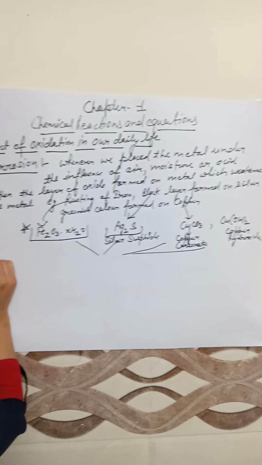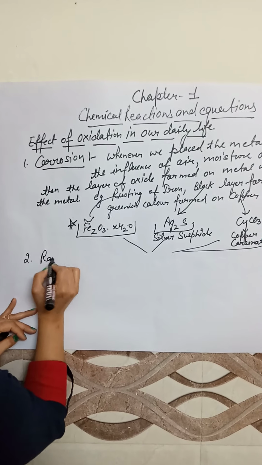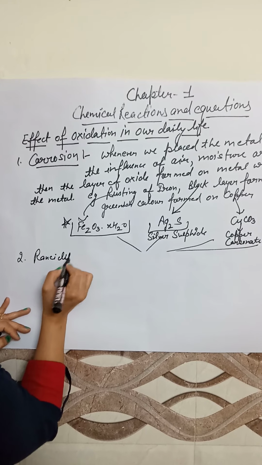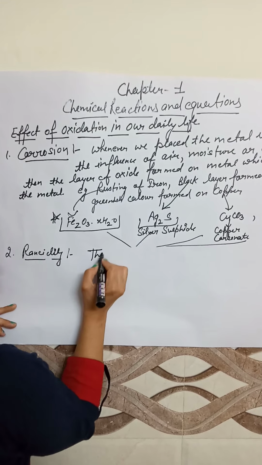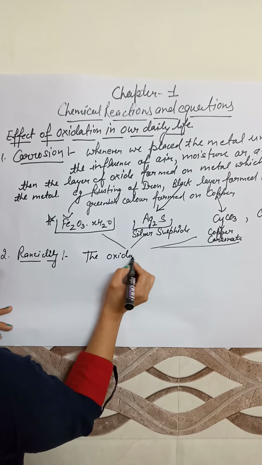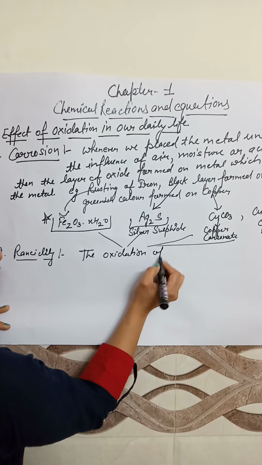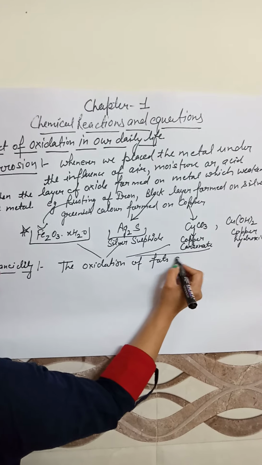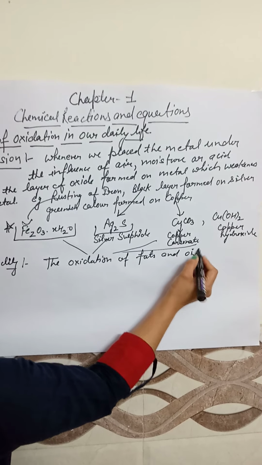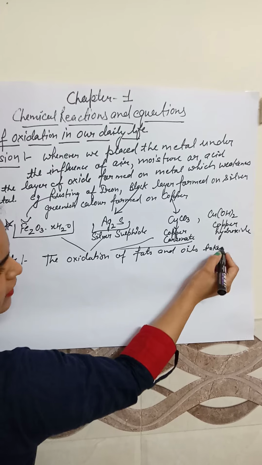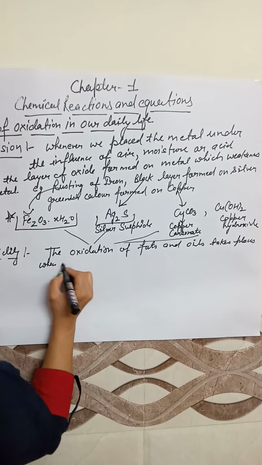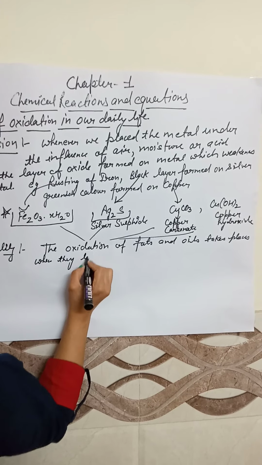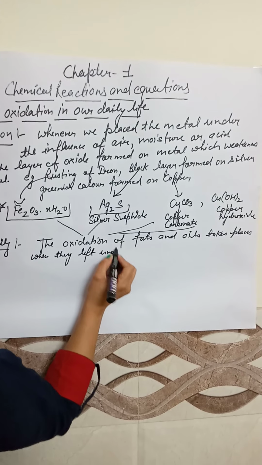Now the second is rancidity. Now, what do you mean by rancidity? The oxidation of fats and oils takes place when they are left in air.